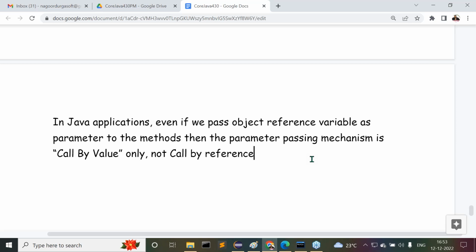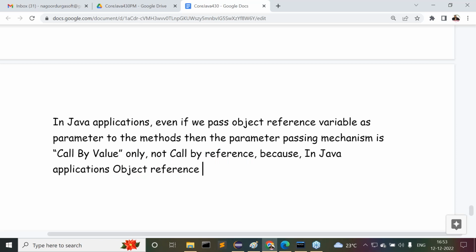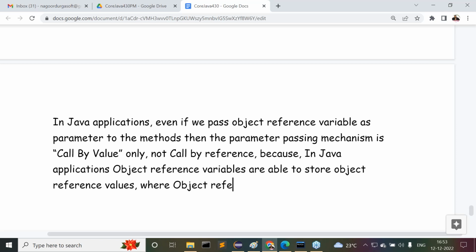Observe carefully. It is called by value only, not called by reference. All of you are getting it clearly? Right, sir. Why? Because what is the reason for it? At least we have to understand this reason here. In Java applications, reference variables are able to store object reference values, where the object reference value is not an address location. Got my point or not? The object reference value is not an address location.